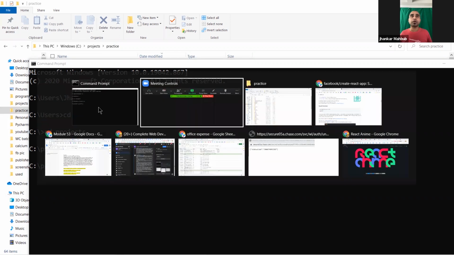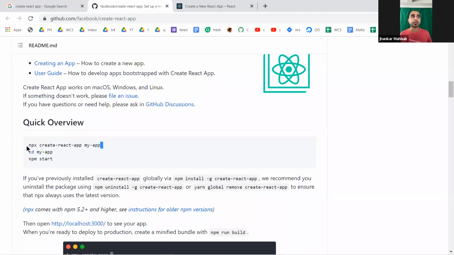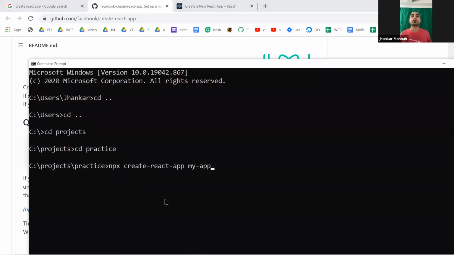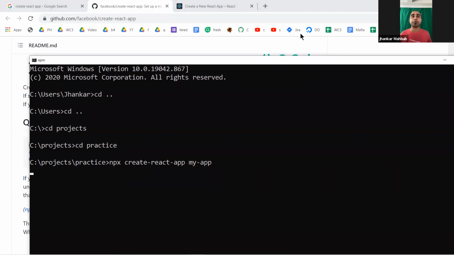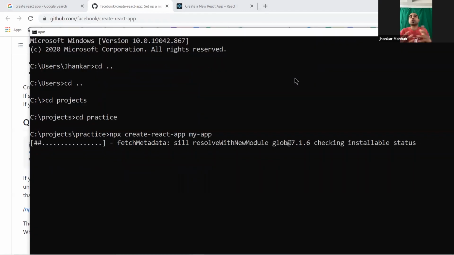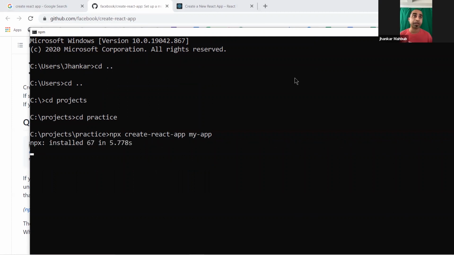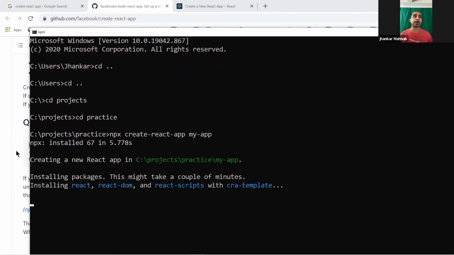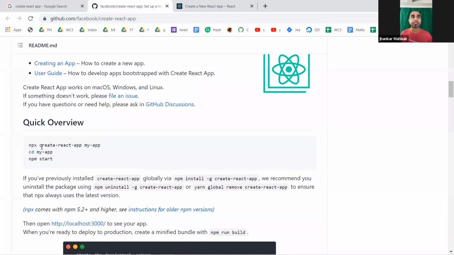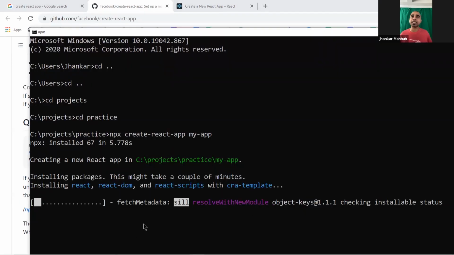And now we go to this place where they are telling us to run this command. So you just copy it, select this one, Control C, and then you paste here. If you paste this, I will explain while this is running, and it will take a few minutes to do something in your computer, and I will explain what it does. You will see an npx create react app. So create react app is a much easier way. In the meantime, definitely this is doing some work.